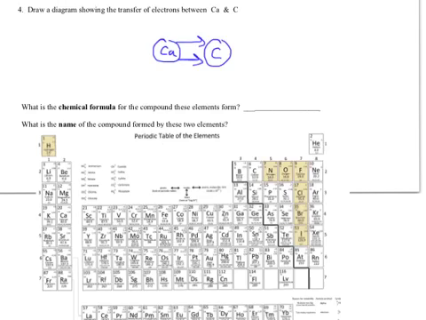look like neon. So the answer is bring in another atom of calcium, send over 2 more electrons. Now everybody's happy. Each calcium got rid of 2, the carbon gained 4. So the chemical formula, I'm going to put the calcium first because it's a metal. So I'm going to put Ca, and there's 2 of them, and the carbon second, and there's 1 of them.